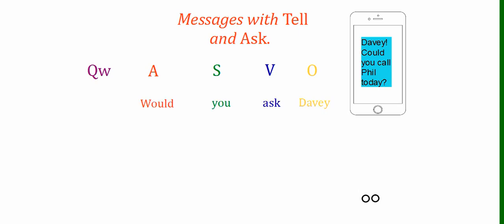So would you ask Davy? Davy is the object of this one. Would you ask Davy to call me today? So we have the infinitive and then me today. And remember, one way to structure it is to, and then call me today is like an instruction. Would you ask Davy to call me today?